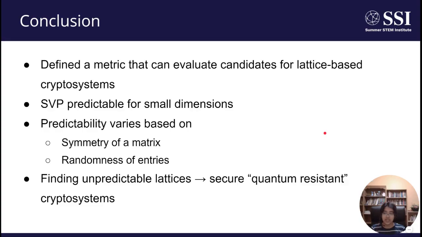So in conclusion, this study defined a metric that can be used to evaluate candidates for lattice-based cryptosystems. Using this metric, we were able to determine that the shortest vector problem is actually quite predictable for small dimensions. Furthermore, we determined that this predictability varies based on A, the symmetry of a matrix, and B, the randomness of its entries. This study is important for finding unpredictable lattices, which can be used to create secure, quantum-resistant lattice-based cryptosystems. Ultimately, such cryptosystems will allow us to maintain notions of security and privacy in a modern world.